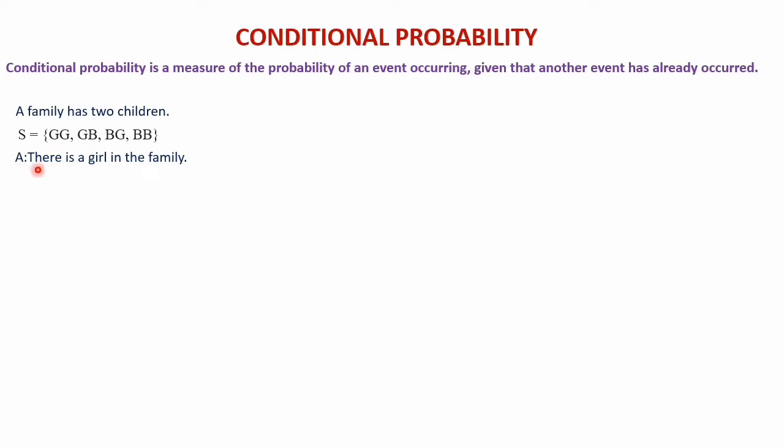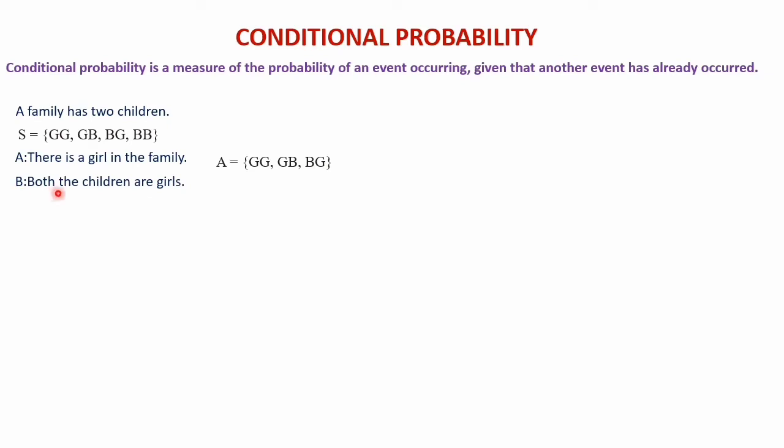Here, let A be an event, something we already know, that is the condition, which has already occurred. It means there is a girl in the family. We must know that there is one girl in the family. So for event A, the possibility of both boys is gone, because there is already a girl. So the remaining possibilities are GG, GB and BG.